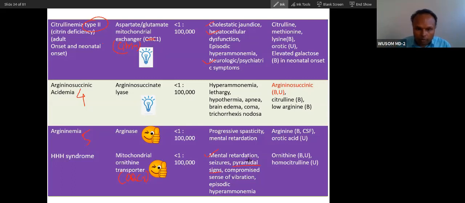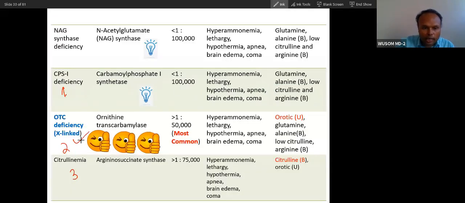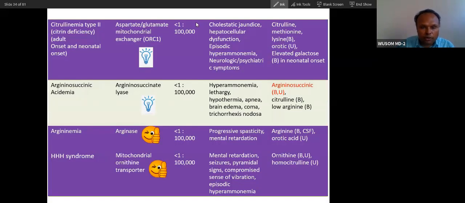So this presentation is very different from the common presentation in the urea cycle. And the last disorder also has a distinct type of presentation. I have marked the disorders with distinct presentation with a different color. These are very important, the most important one is this, and remember those different disorders also. So these are the disorders.